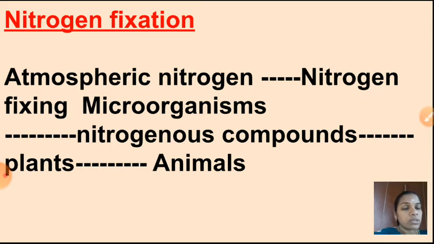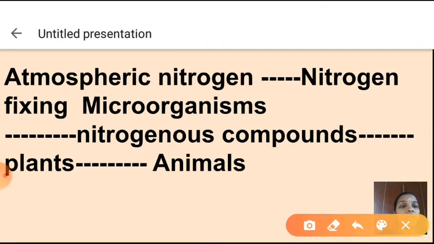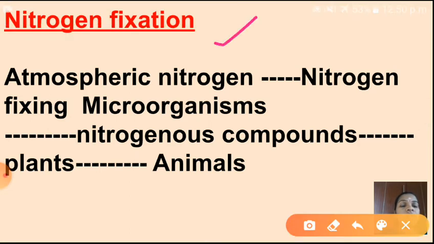Next one is nitrogen fixation. So what is meant by nitrogen fixation? Already you know that our atmosphere contains 78% of nitrogen. That nitrogen we can't absorb; we can't take it from the atmosphere directly. So then how do we have to take it? Atmospheric nitrogen is converted into nitrogenous compounds with the help of nitrogen fixing microorganisms. Afterwards only, those nitrogenous compounds are absorbed by plants. If you consume those plants, we will get nitrogen. So that process is called what? Nitrogen fixation. See here, children, nitrogen fixation is the first step of the nitrogen cycle.